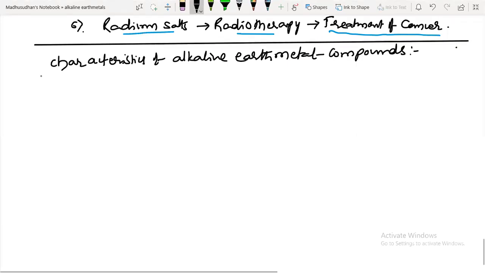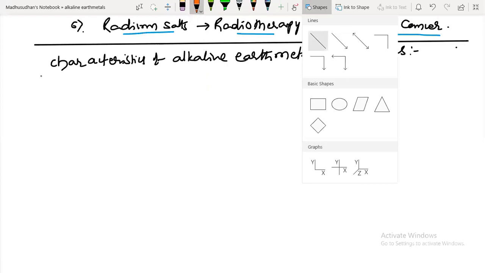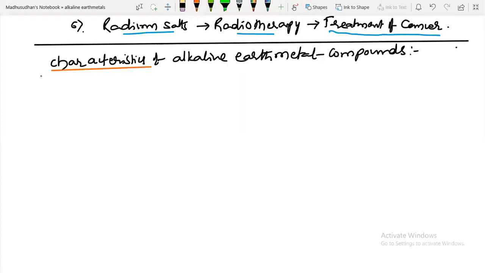New concept hereafter. Note this: compounds of alkaline earth metals. One by one. What is their common oxidation state, guys? +2. The oxidation state is +2.